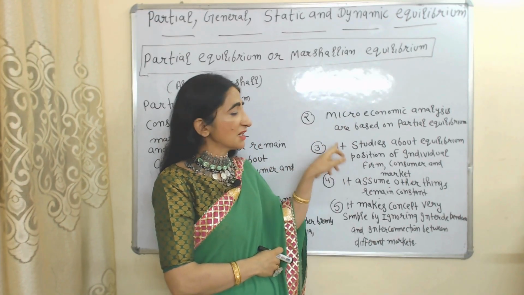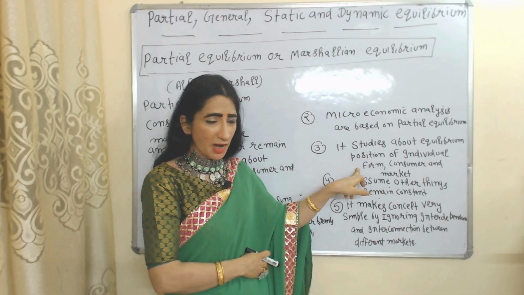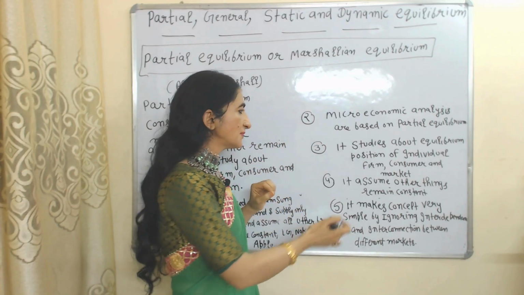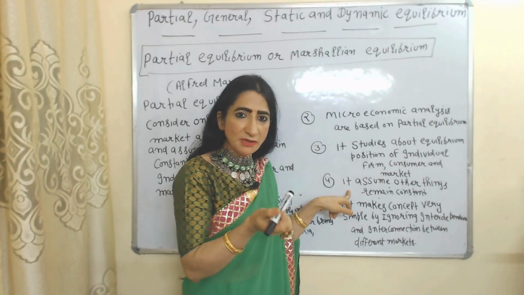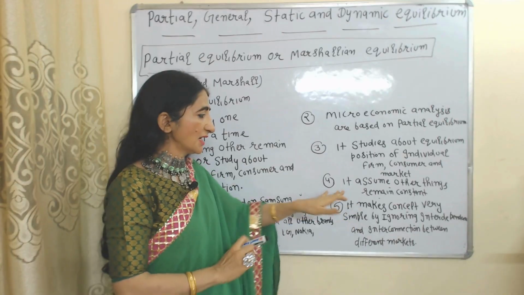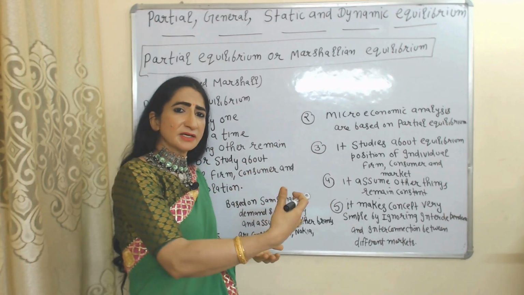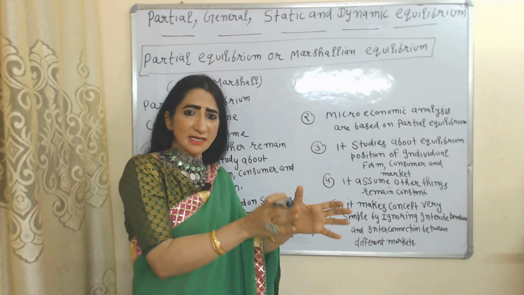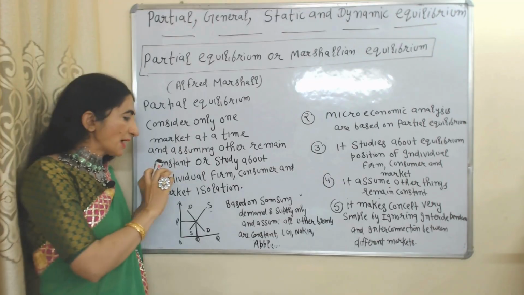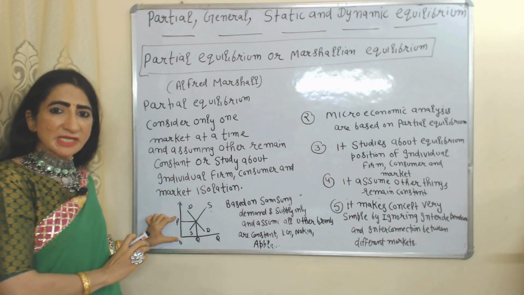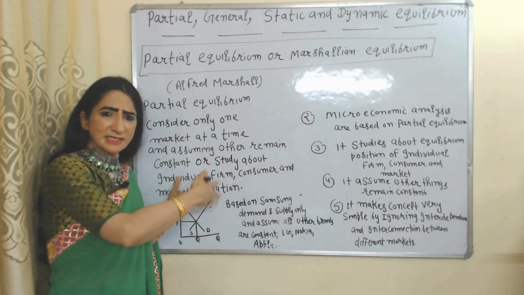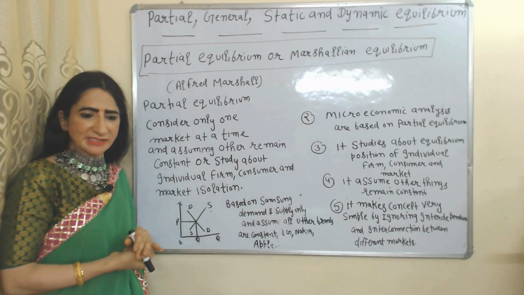Partial equilibrium studies the equilibrium position of an individual firm, consumer and market rather than the entire economy. It assumes other things remain constant because at a time it focuses on only one thing. Partial equilibrium makes the concept very simple by ignoring interdependence and interconnection between markets. For example, it shows prices of Samsung based only on demand and supply of Samsung and ignores the interdependence and interconnection of Samsung with other brands.